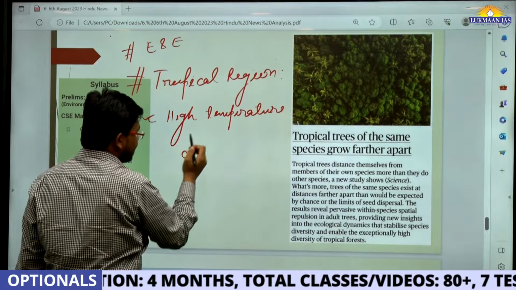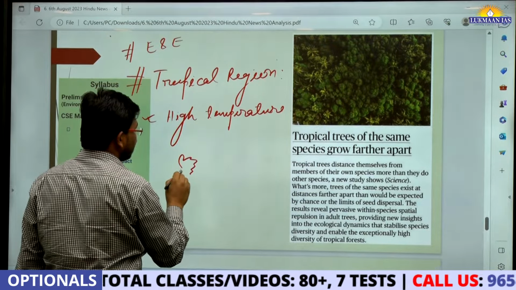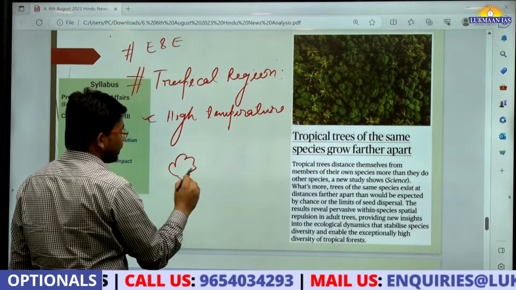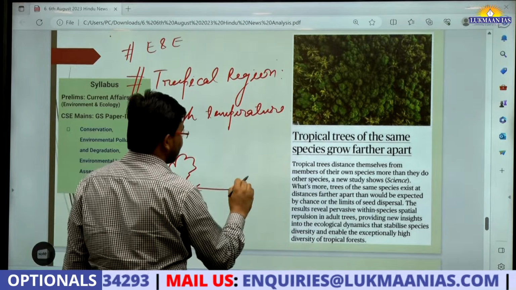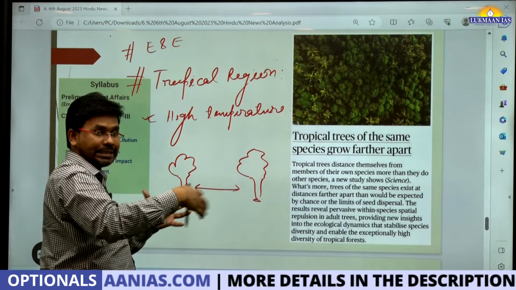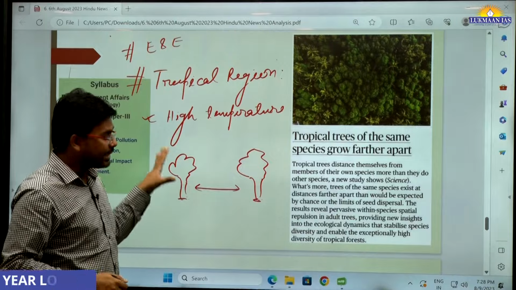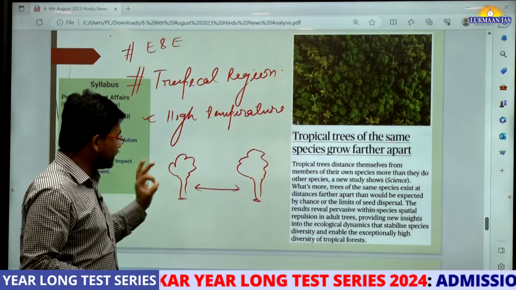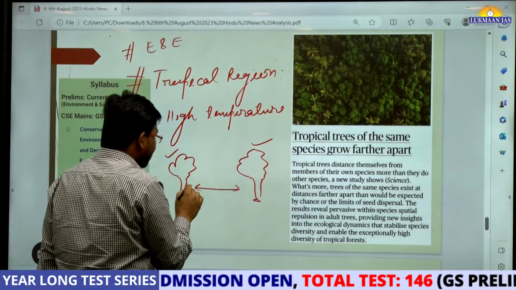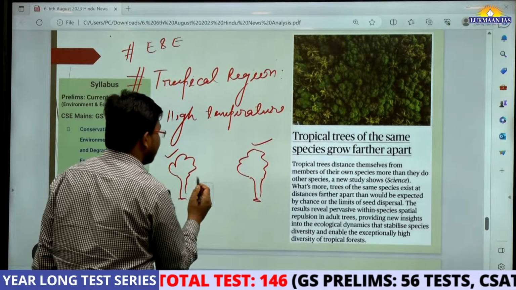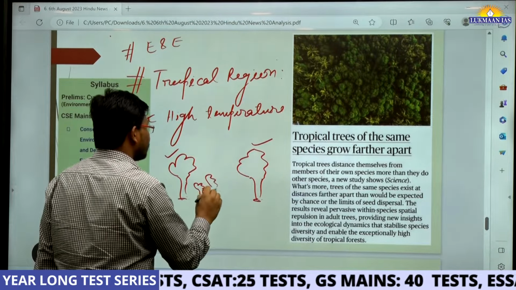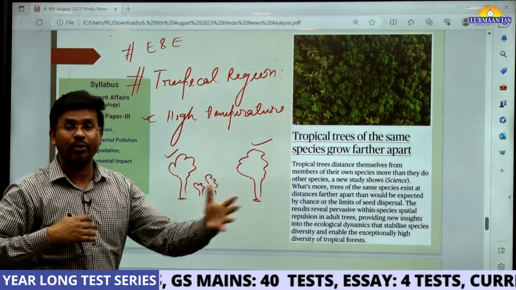So in tropical regions, there are trees or plants. The same type of plant is found to grow far apart from one another. It means the same type of plant does not grow together, as dispersal happens. So this has been recently identified. And what is the utility of this identification? Since the same trees grow far apart from one another, it gives place for other types of trees to grow nearby. So that's why in tropical regions we have more biodiversity.